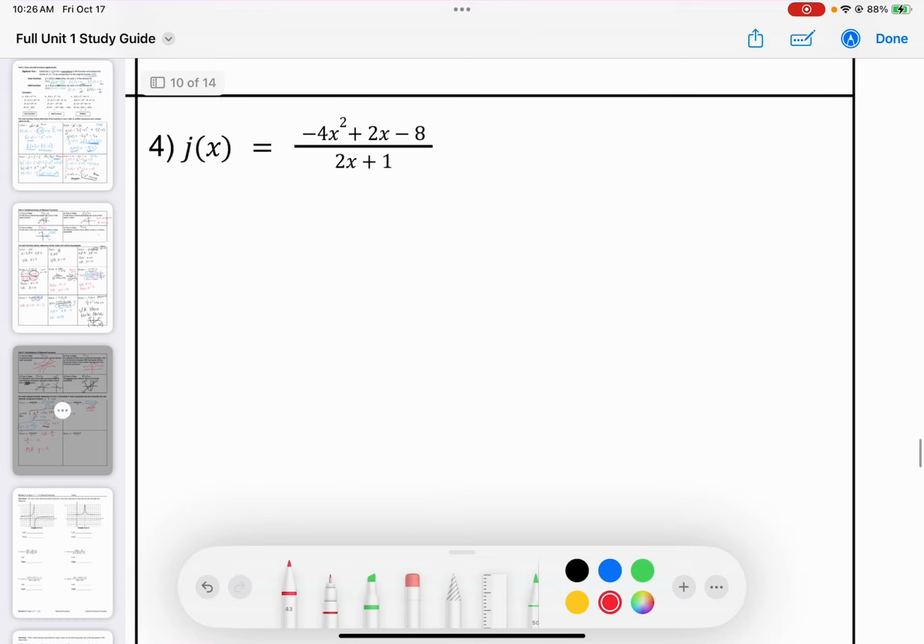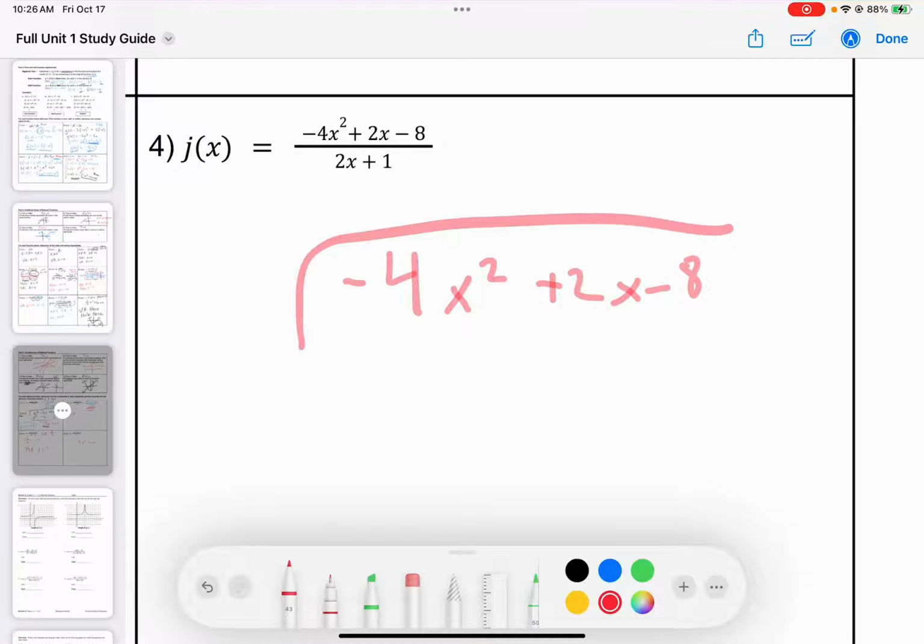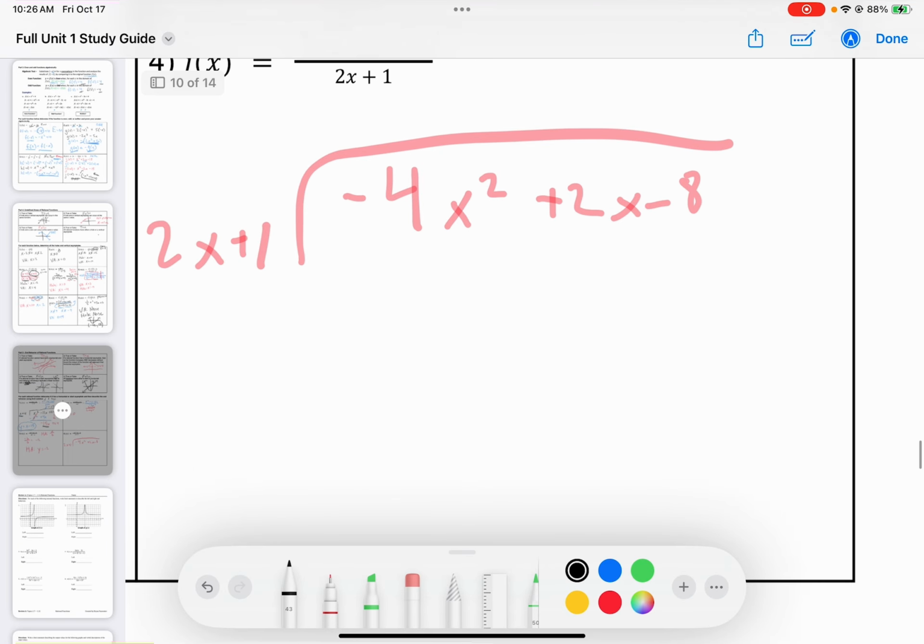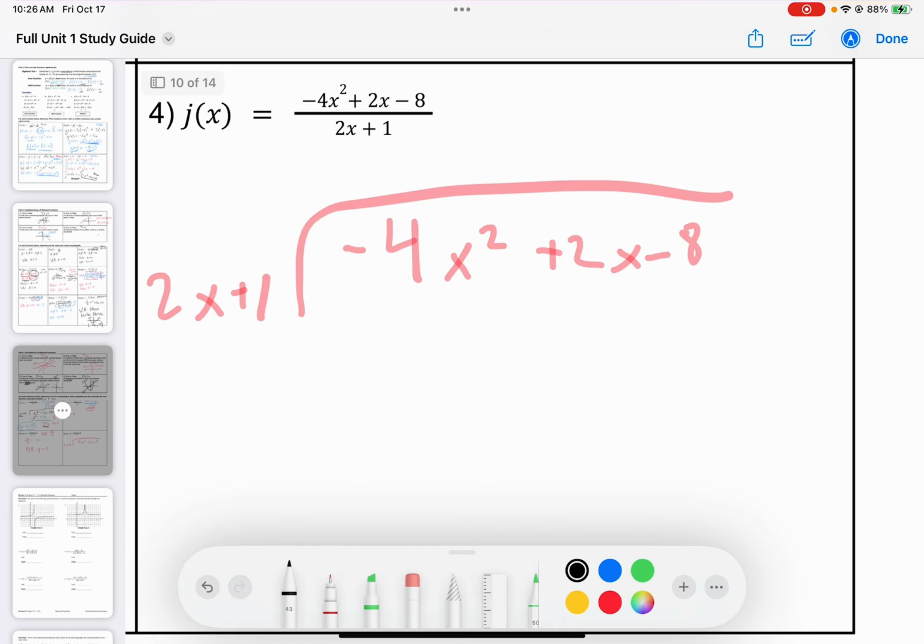Last one, again, I'm going to end up with a slant asymptote because the degree of the denominator is exactly 1 larger than the numerator. So I have negative 4x squared plus 2x minus 8, all divided by 2x plus 1. All right, so 2x times what makes negative 4x squared? Well, that's negative 2x.